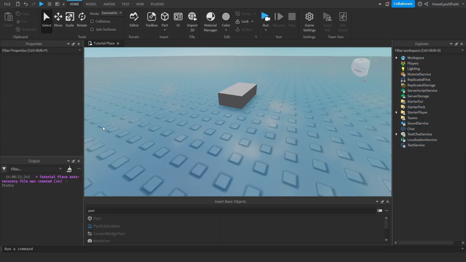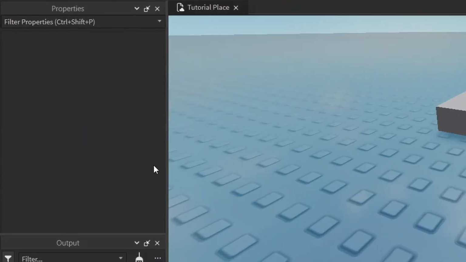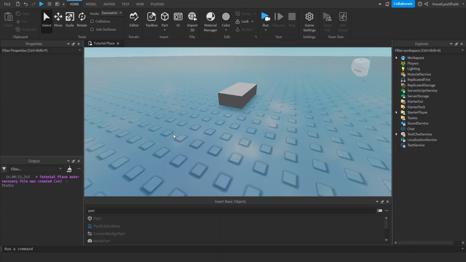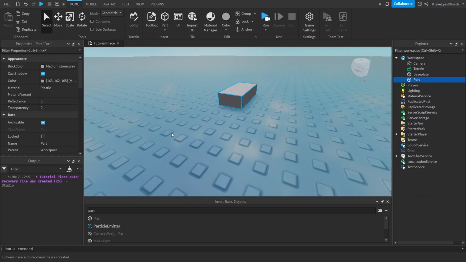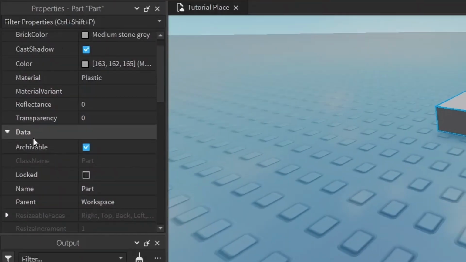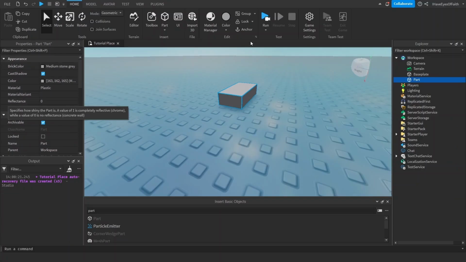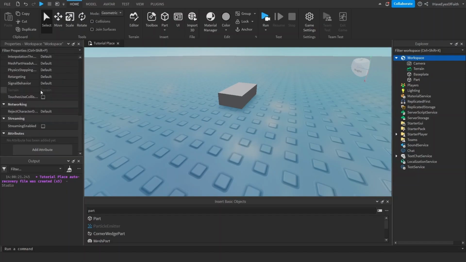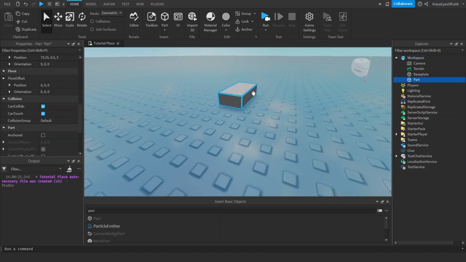Thanks. A property is a value that affects the appearance or behavior of an object in Roblox. This sounds a little bit confusing, but it's really simple. When you have nothing selected, as I do right now, the properties window is blank. But pretty much every object in Roblox has properties, but you have to select it to see it. So just click on this part, for example, and now we can see all the properties that it has. You can even scroll down because there are a lot. Even the services, like if we were to click on workspace, it has properties. Many objects and services have properties in Roblox.